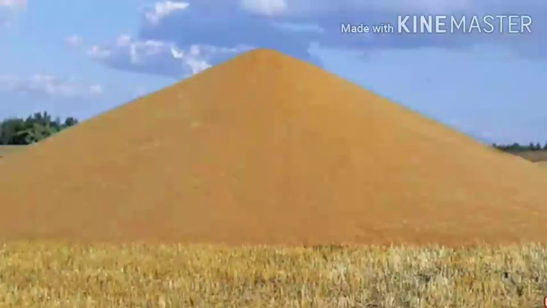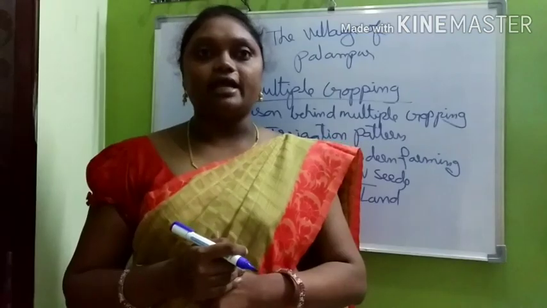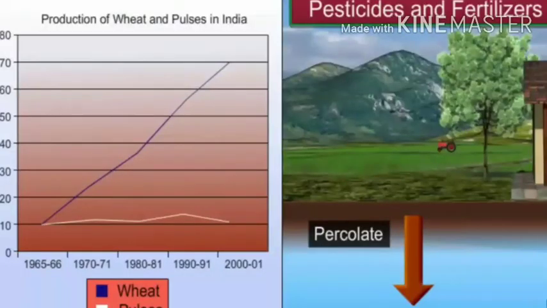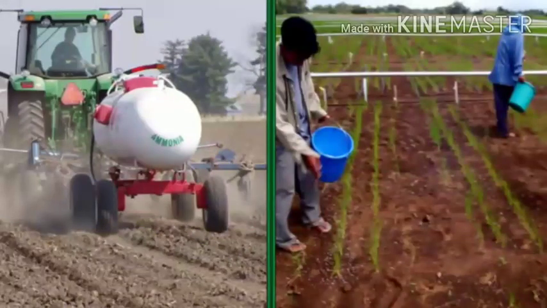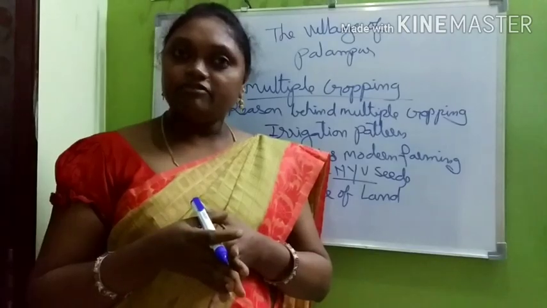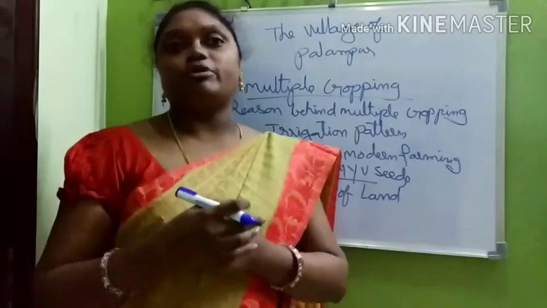In raising the production, a great deal of pressure has been put on the land. Why? Because the farmers are putting pressure on natural resources. Land is a natural resource. Due to overuse of land and the use of chemical fertilizers, soil fertility was being reduced. The chemical fertilizers kill bacteria. The bacteria must be there, then only the crops will be cultivated.